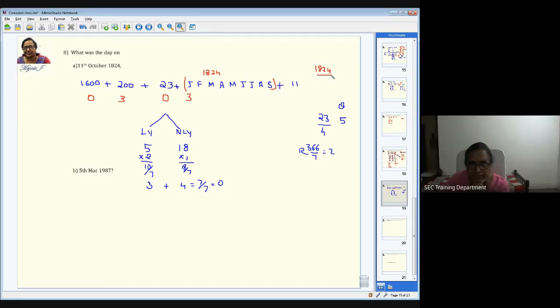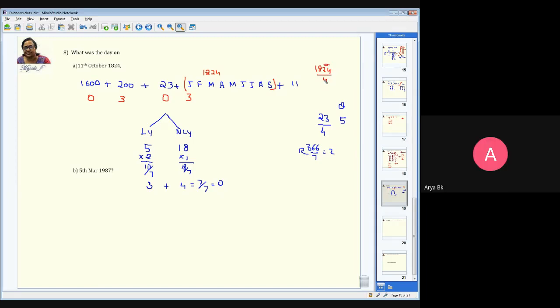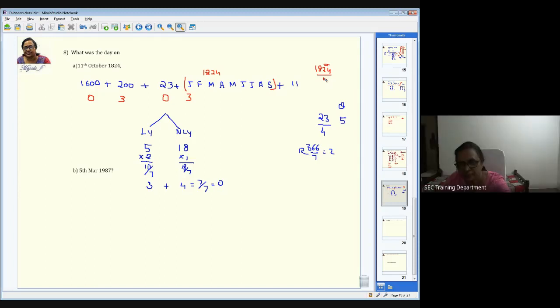1824, when you divide by 4, what is the remainder? The last 2 digits you are supposed to divide by 4. Leap year. 0. Because the divisibility rule for 4 is to check only the last 2 digits. 24 is divisible by 4. Therefore, this is a leap year.